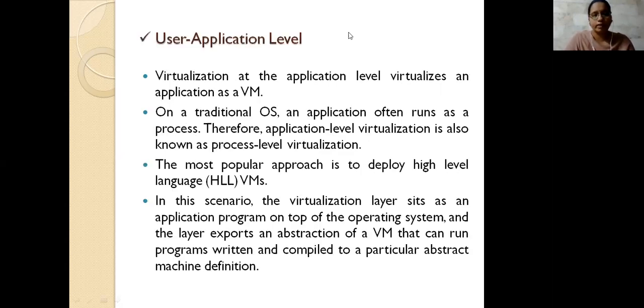And then next you have another one, the user application level. Here, the process we are using has to be virtualized. For example, any application or process could be run on another operating system.